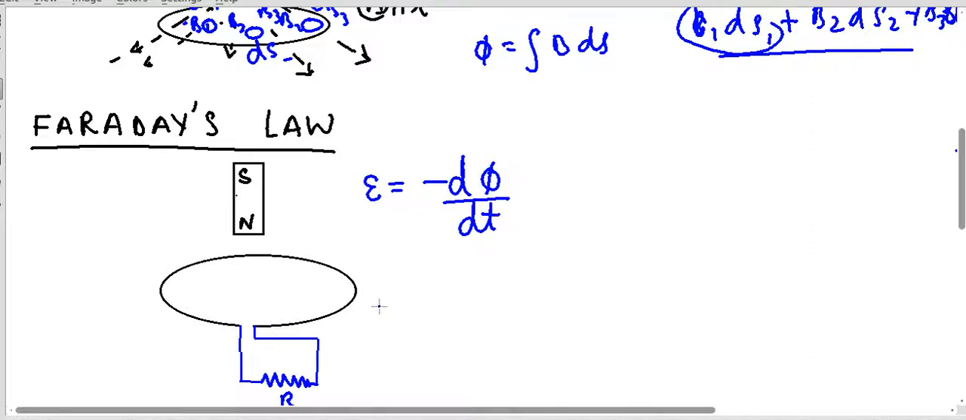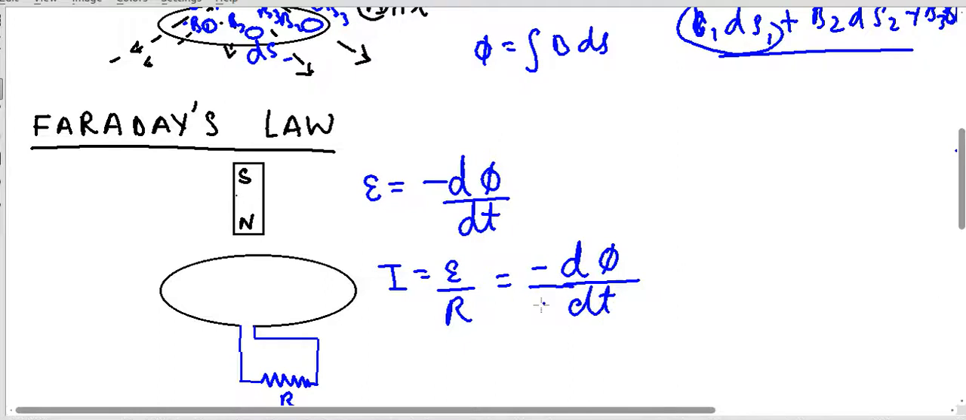wire loop. If I have a resistance R, which is the effective resistance of the whole loop, then from Ohm's law I get I equal to induced EMF by R, and induced EMF is nothing but d phi by dt. So it will be just 1 by R d phi by dt.